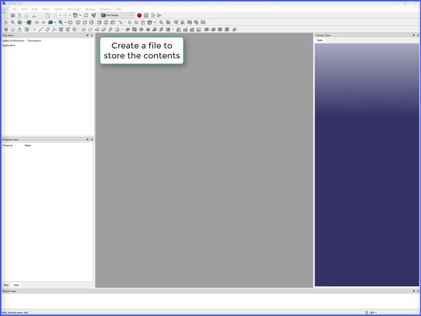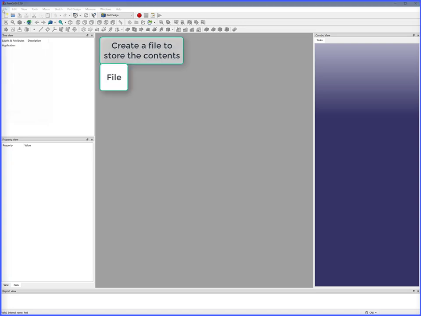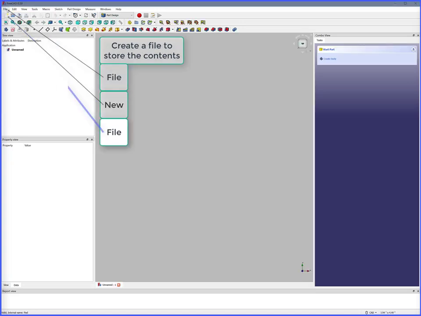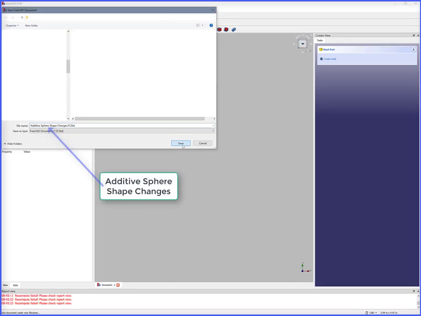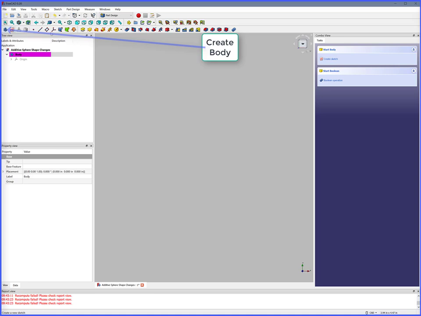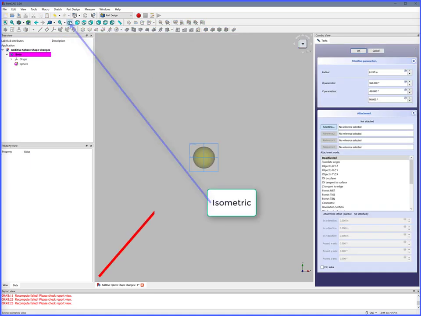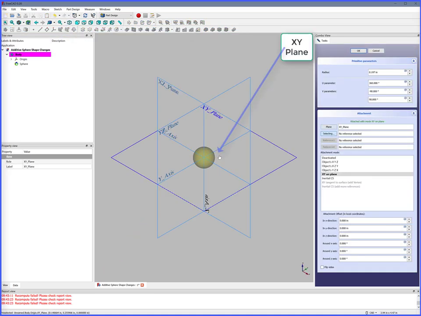To start this project, we create a file to store the contents. File, New, File, Save As, Additive Sphere Shape Changes. Create Body, Additive Sphere, Isometric, XY Plane, Radius 0.5 inches.